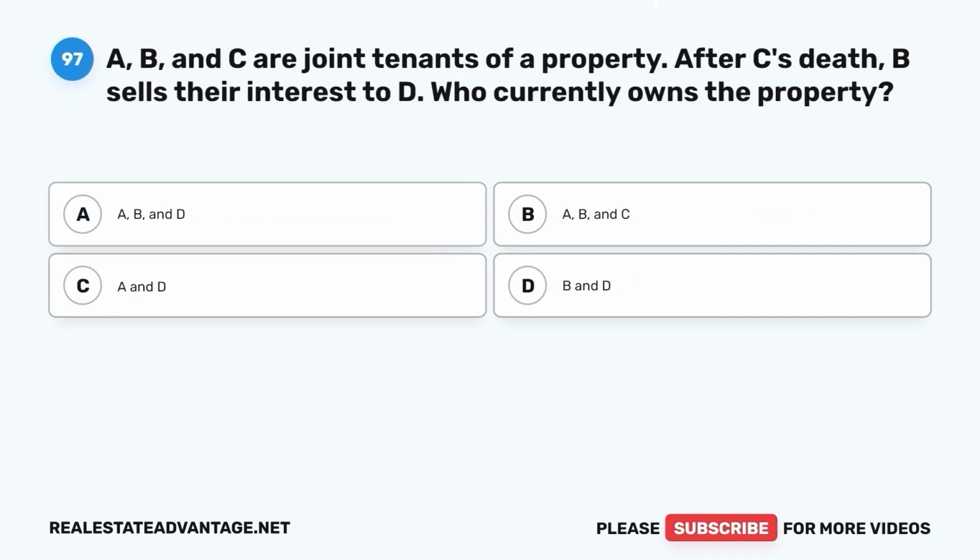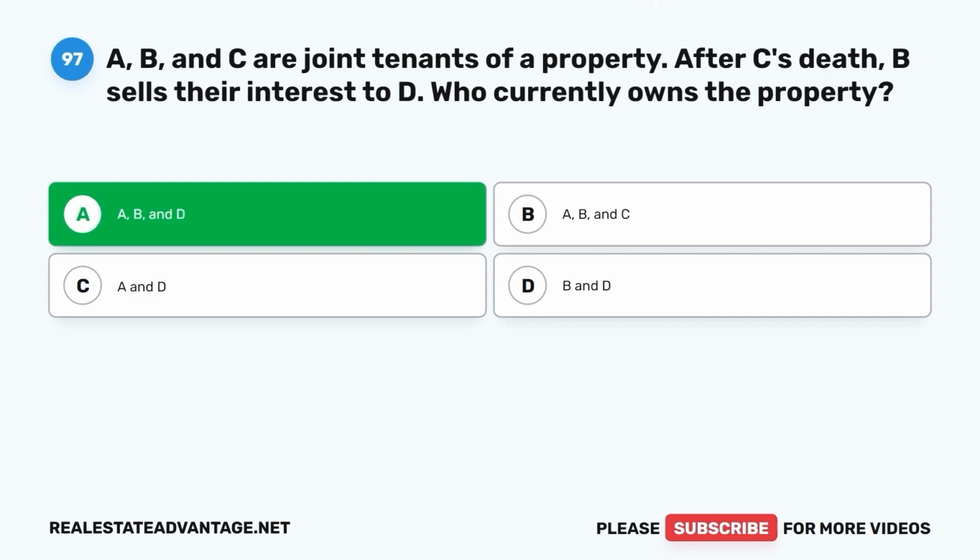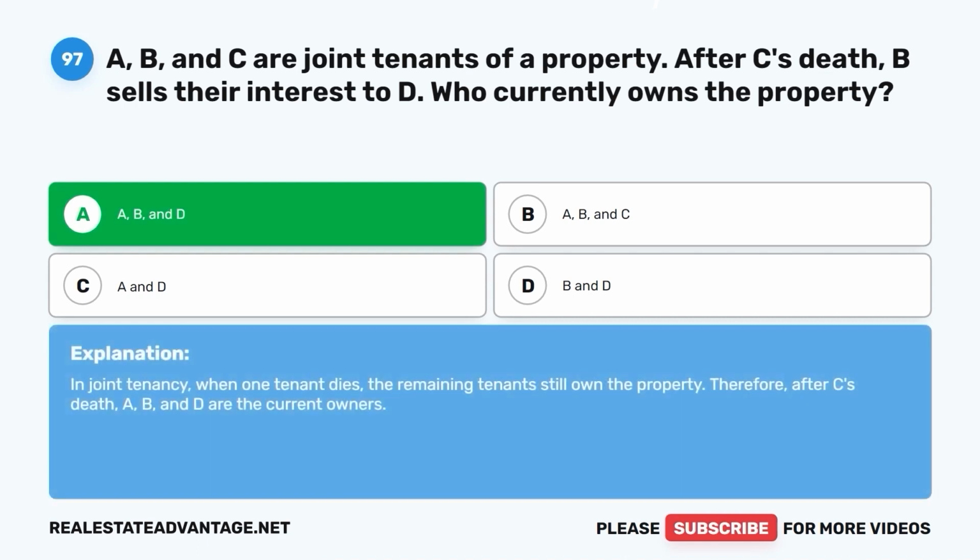Question 97. A, B, and C are joint tenants of a property. After C's death, B sells their interest to D, who currently owns the property? A, B, and D; B, A, B, and C; A, and D; B, and D. The correct answer is A, B, and D. In joint tenancy, when one tenant dies, the remaining tenants still own the property. Therefore, after C's death, A, B, and D are the current owners.